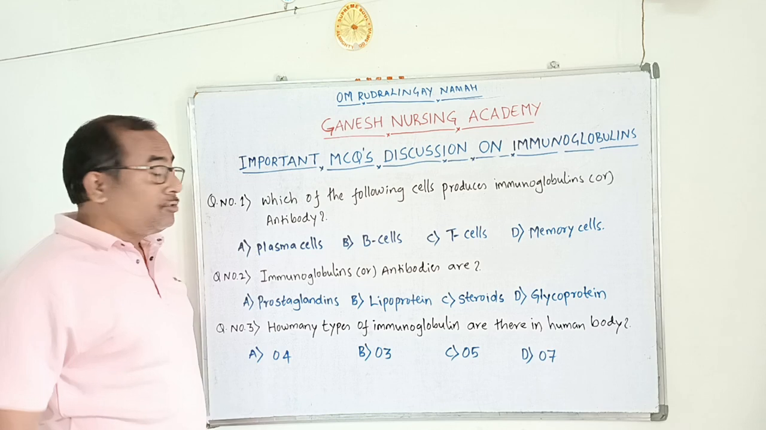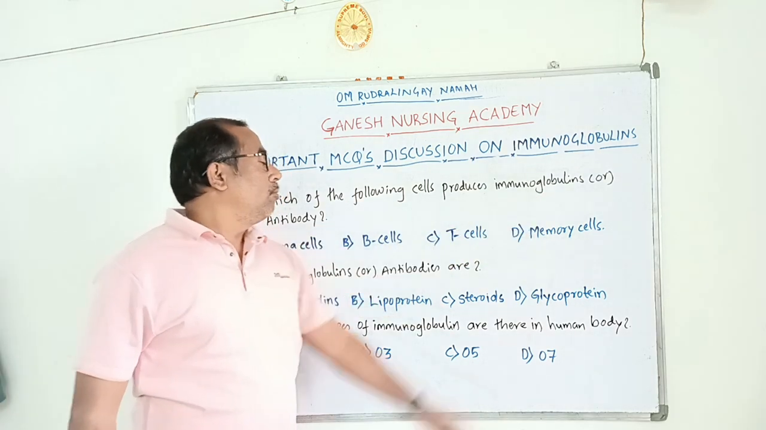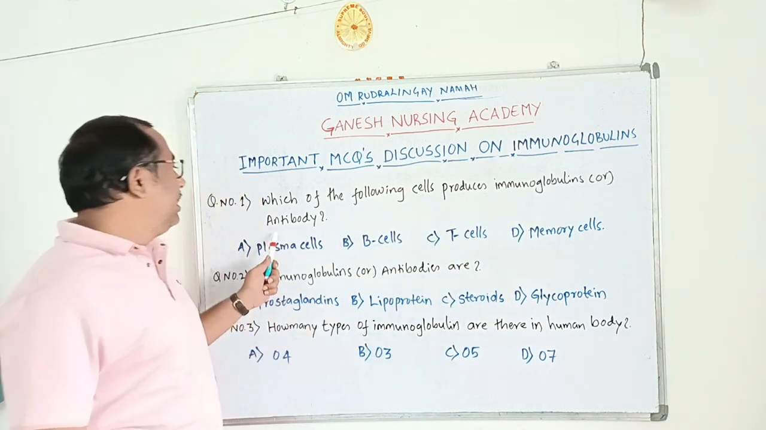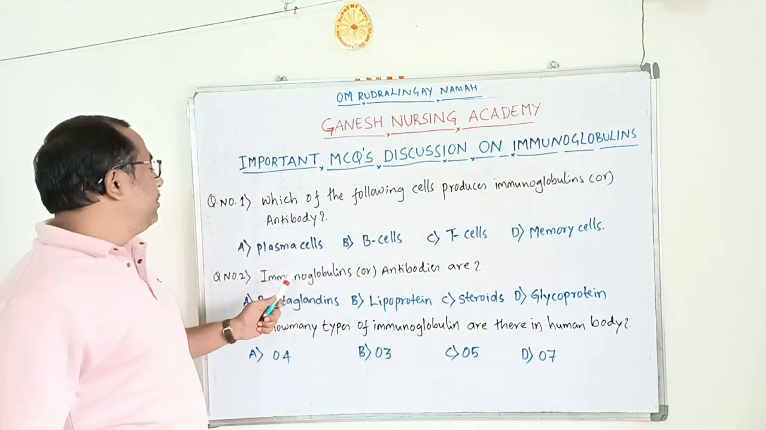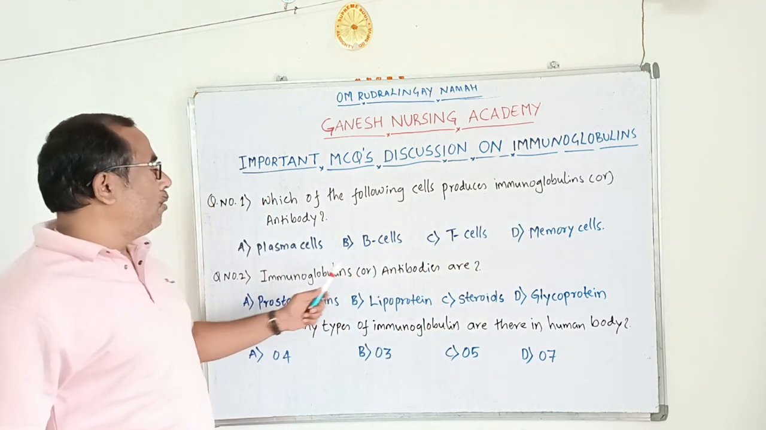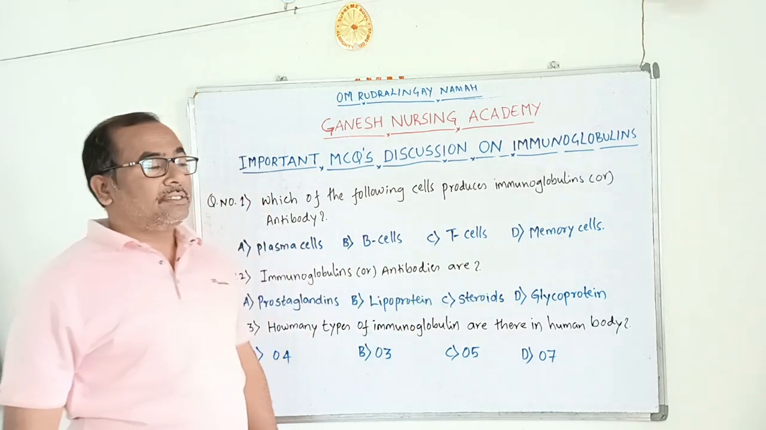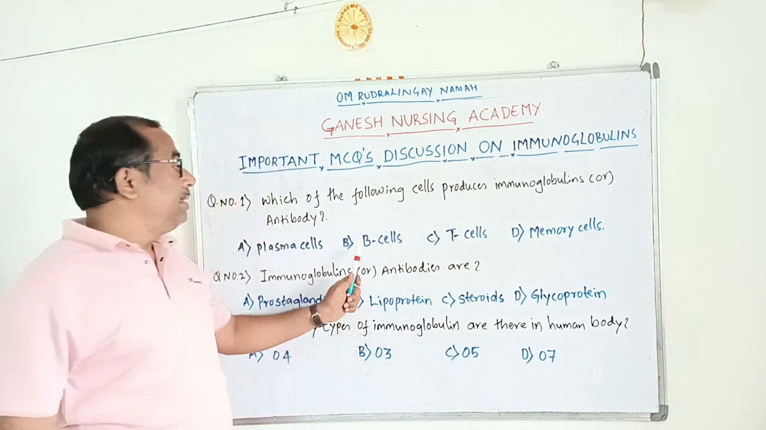So let's discuss the first question. Question number 1. Which of the following cells produces immunoglobulins or antibodies? I have already told you immunoglobulins are also known as antibodies. Option A, plasma cells. Option B, B cells. Option C, T cells. And option D, memory cells. The answer for this one is option B, B cells.